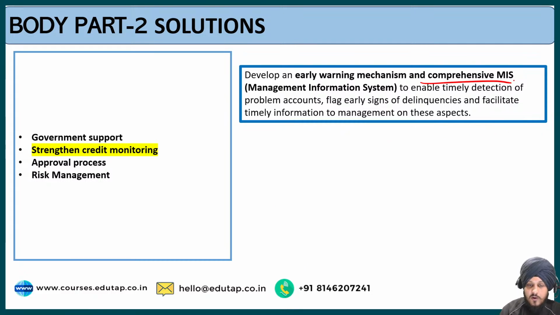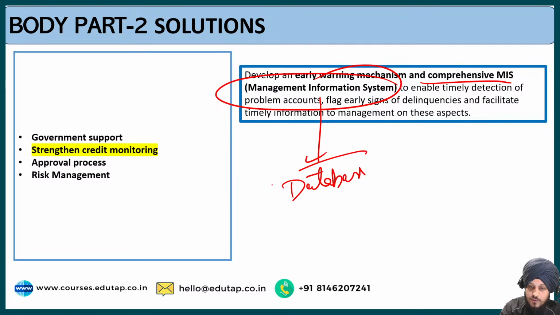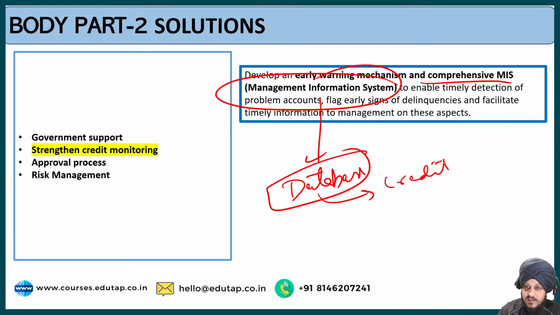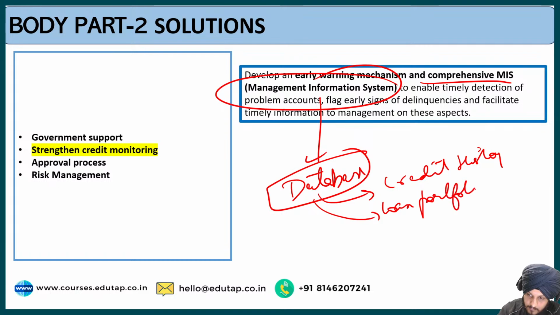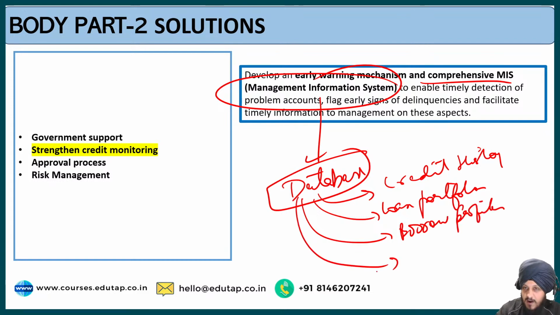And second is the comprehensive management information system. Management information system is nothing but a database that a government should adopt in a more comprehensive manner, and this database includes parameters or information such as the credit history of the borrowers, the loan portfolios, the borrower profiles, and apart from that, different parameters related to the credit risk indicators.